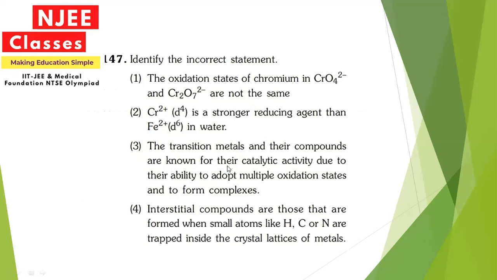Now next. We have to identify the incorrect option from all these 4. Let us observe one by one. The oxidation state of chromium in CrO4 2- and Cr2O7 2-. As we have already calculated the oxidation state, when you calculate the oxidation state of chromium, in the first it comes 6, and in the second also it comes 6. So before going to the next option, here only we can say that option number 1 is incorrect. The statement that the oxidation state of chromium is not the same is incorrect. Actually it is the same.